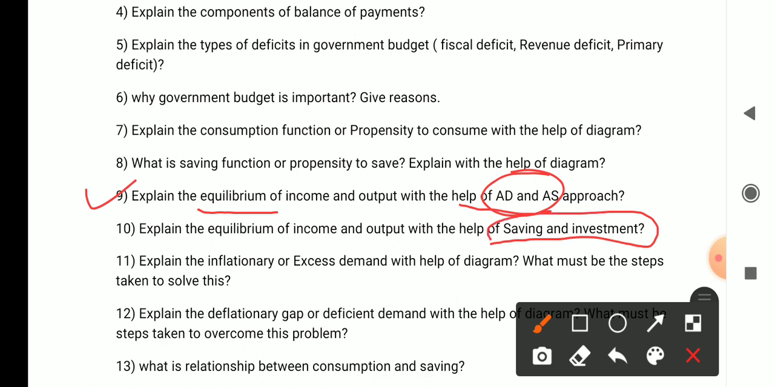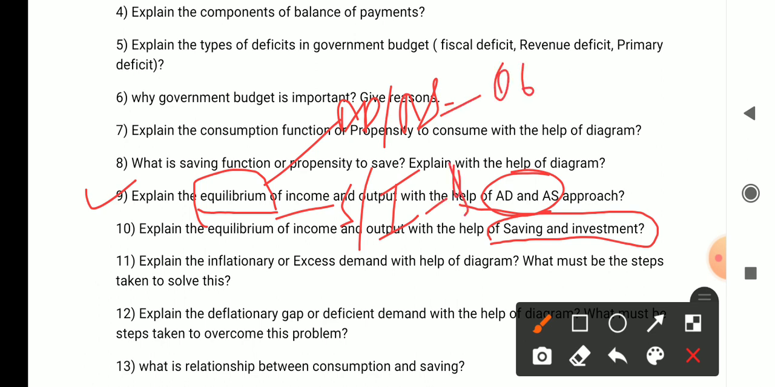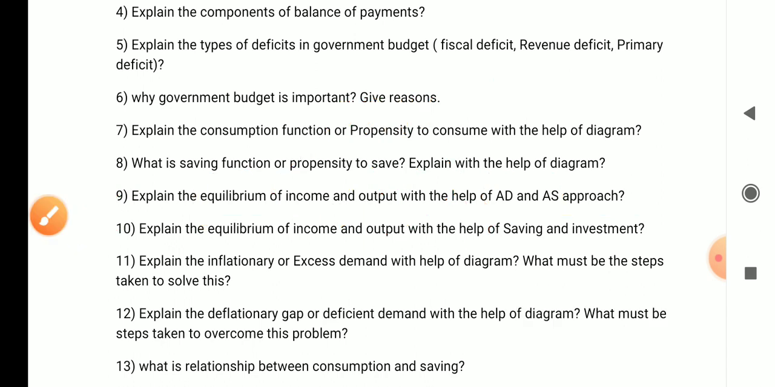So basically in the Keynesian theory and the short run equilibrium, in income and employment or income and output, the equilibrium can be found in two ways. One is the AD and AS approach, and second is the saving and investment approach. So both are very very important for 6 marks. This can come in 6 marks, and it can also come separately for 6 marks. These two questions I have also covered in my videos. You can watch them there through the notes.